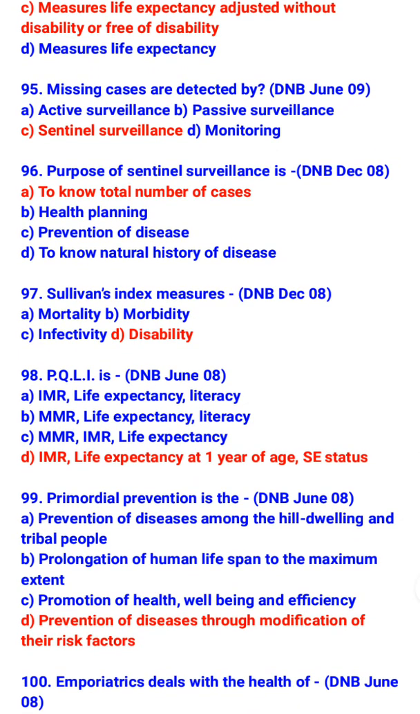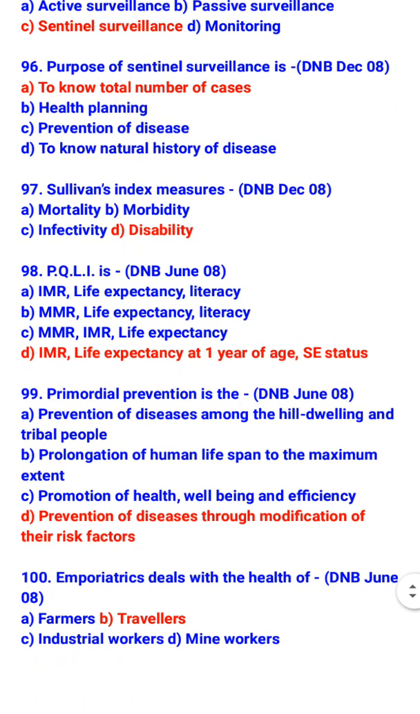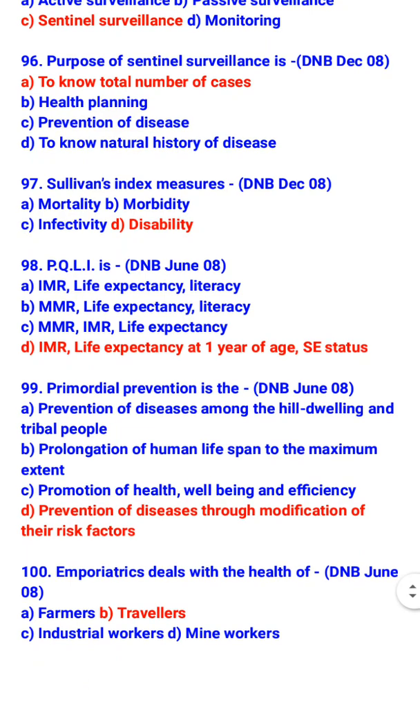Sullivan Index measures disability. PQLI is infant mortality rate, life expectancy at 1 year of age, and literacy. Primordial prevention is the prevention of diseases through modification of their risk factors. Emporiatrics deals with the health of travelers.